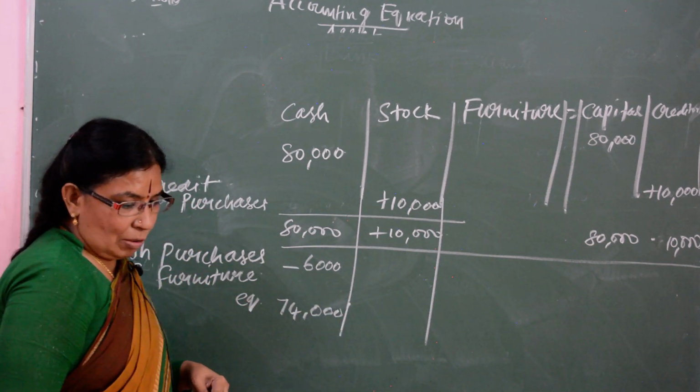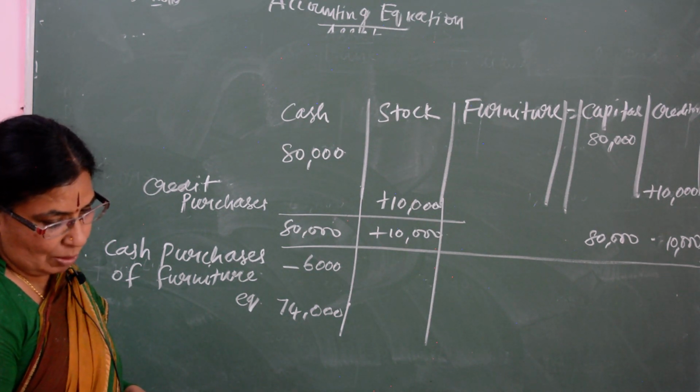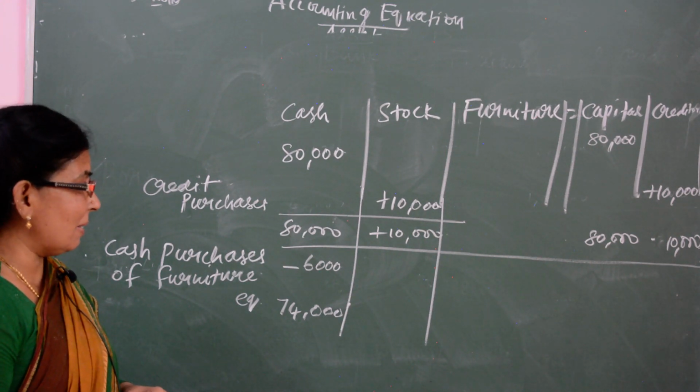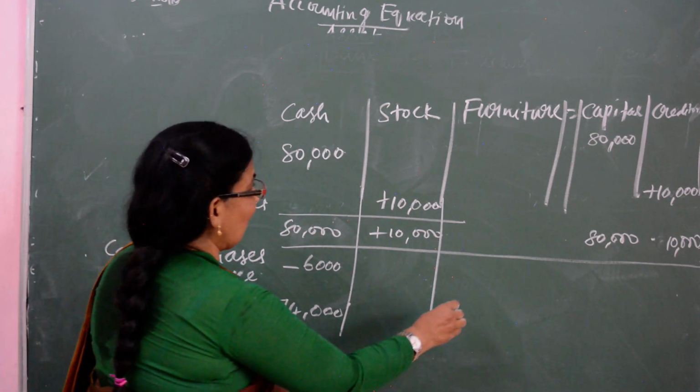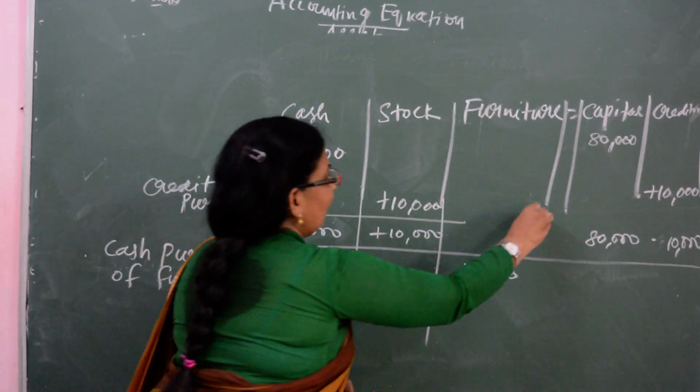Okay. Now you see on page number 37, cash purchases of furniture 6,000. And furniture you are purchasing, where will you enter this 6,000? The value of the furniture is 6,000, so you have to add it in the furniture.